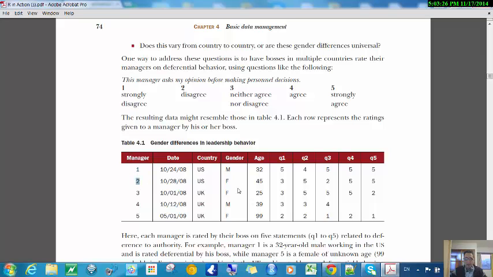So we have this data set, and we have manager, date, country, different countries, gender, age, and then the answers to the questions. And here we see that some questions are not answered, and this will always happen. So you have to deal with these kinds of silly little problems, like the fact that some answers are not given.